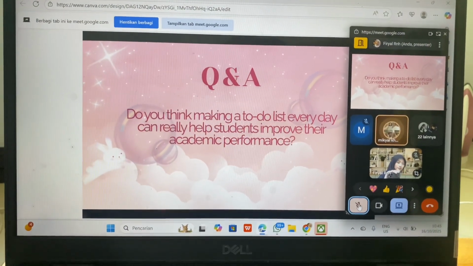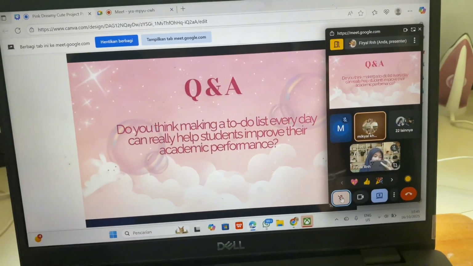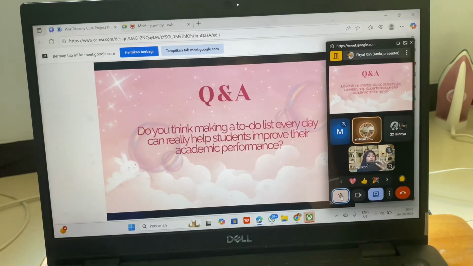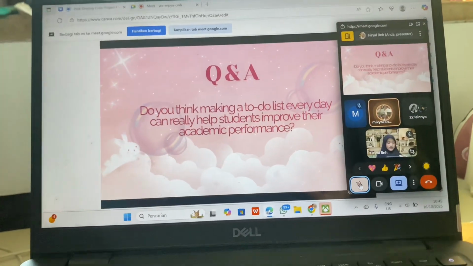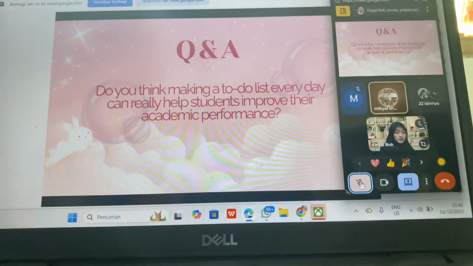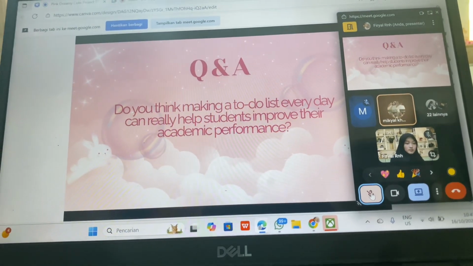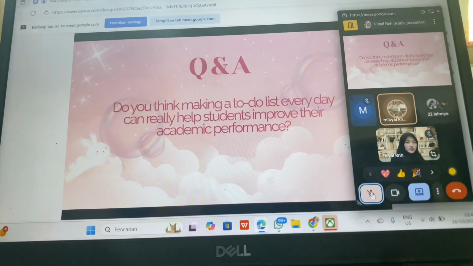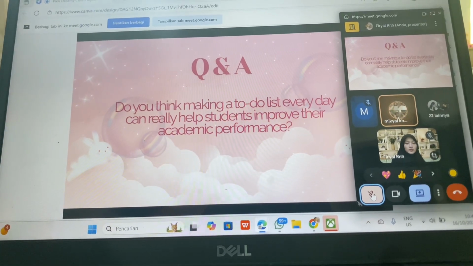For example, me, I have tried this method when I was in senior high school and junior high school, and this kind of to-do list can create pressure and stress when our tasks are not finished. So it doesn't guarantee better performance, but the effort and focus matter more than writing lists. So I think it is not really that effective.